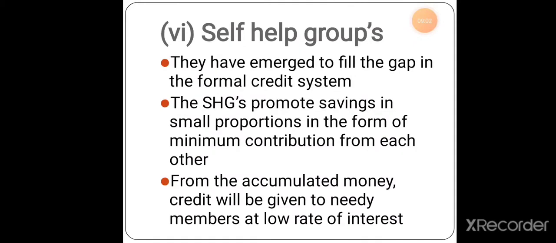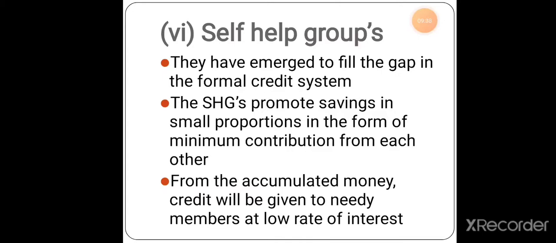Lastly, about the self-help group. So what is a self-help group? Self-help groups are groups of maybe 10 members, 15 members, or 20 members. The people will come together and pool the money. Pool the money in the sense, what will they do? They will put in the money, maybe 5,000 per head if there are 20 people, or 1,000 per head. They will put all that money together, and any one person who is in need of money will be given that money as a loan, and they will take only a small percentage of interest. That is done under the self-help group.